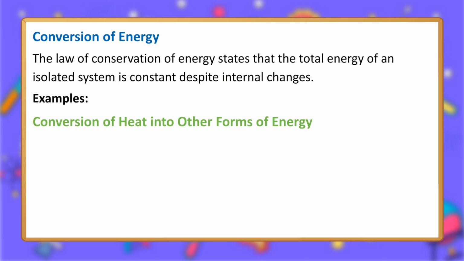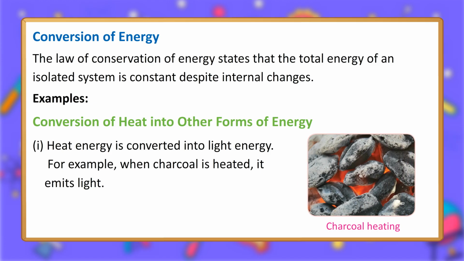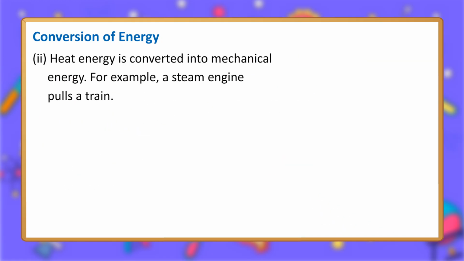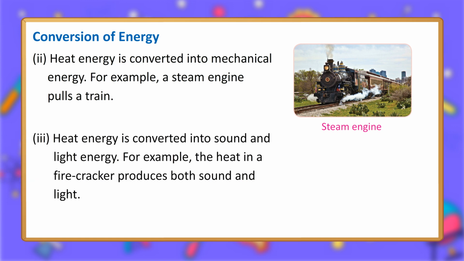Examples. Conversion of heat into other forms of energy. 1. Heat energy is converted into light energy. For example, when charcoal is heated, it emits light. 2. Heat energy is converted into mechanical energy. For example, a steam engine pulls a train. 3. Heat energy is converted into sound and light energy. For example, the heat in a firecracker produces both sound and light.